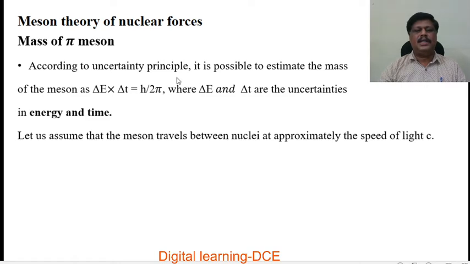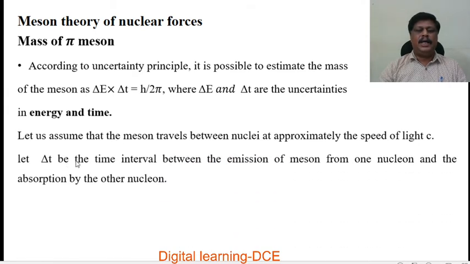According to the uncertainty principle, it is possible to estimate the mass of the meson, that is the pi meson, as delta E into delta T is equal to h by 2 pi, where delta E and delta T are the uncertainty in energy and time. Let us assume that the meson travels between nuclei at approximately the speed of light c.